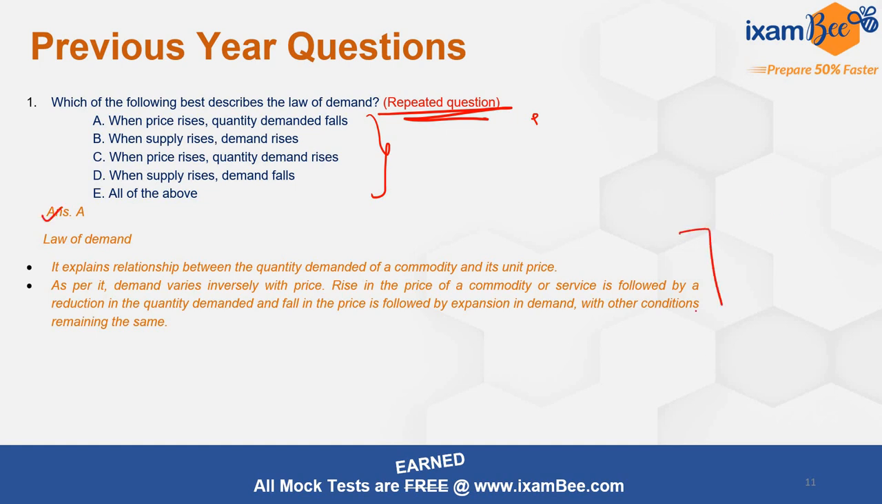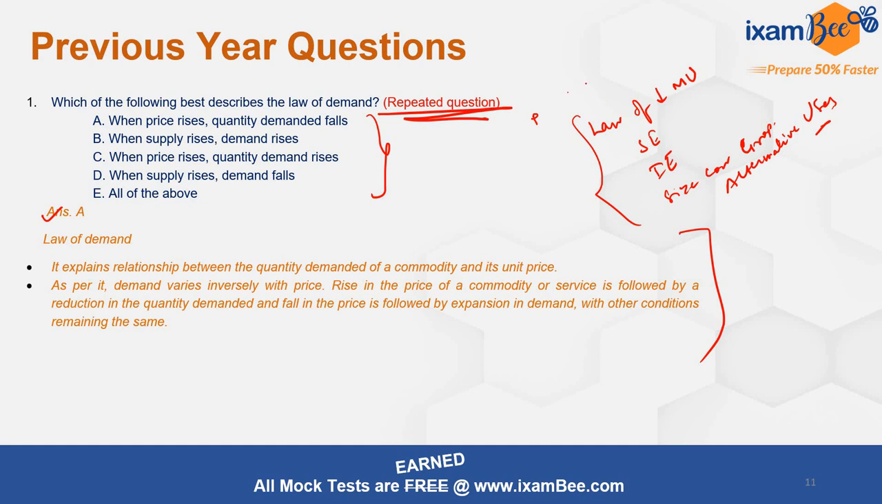Now, you should also know why this law of demand is applicable. What are the reasons? The reasons are the law of diminishing marginal utility, substitution effect, income effect, then the size of the consumer group, how many people there are, and alternative uses if a particular demand has them. All these factors cause a negative kind of relationship. That's why the law of demand holds.